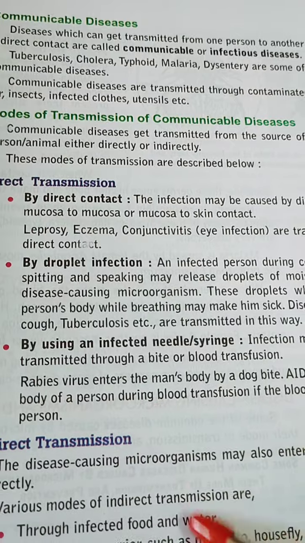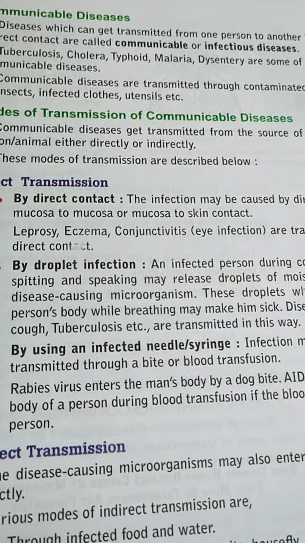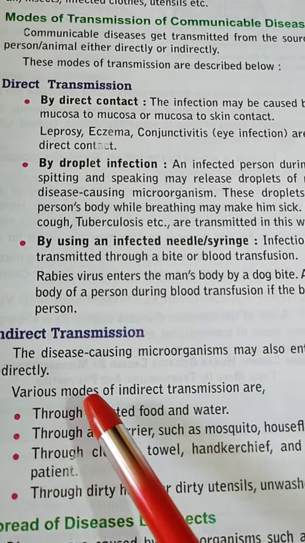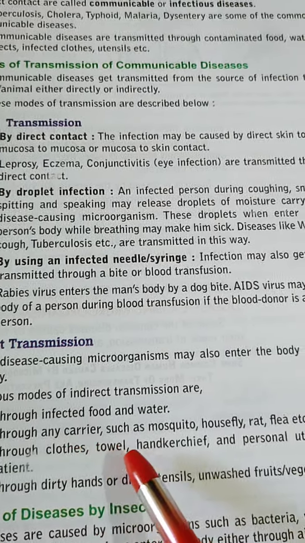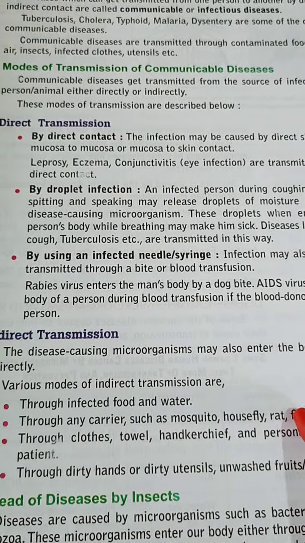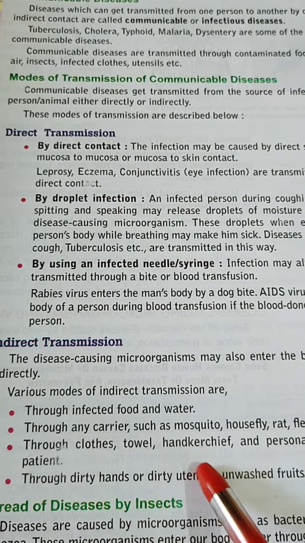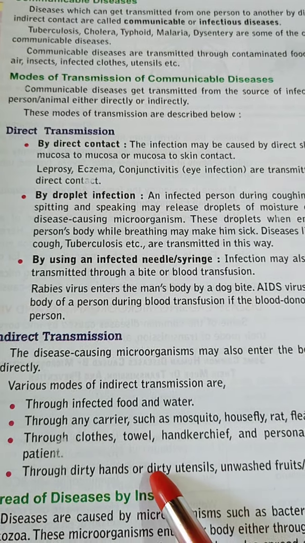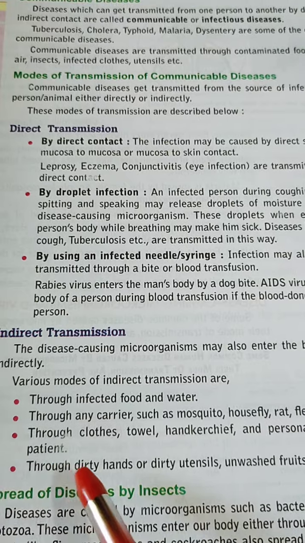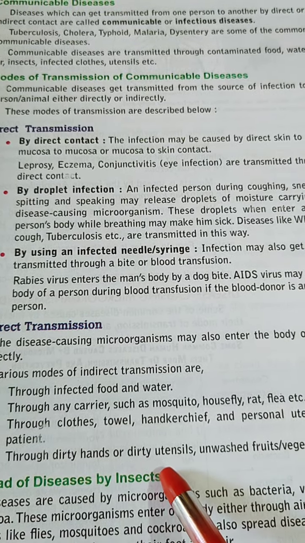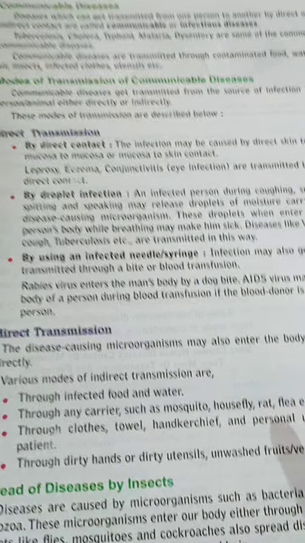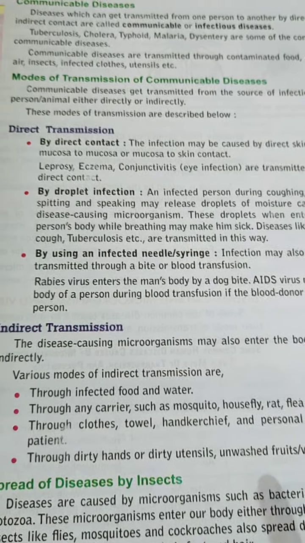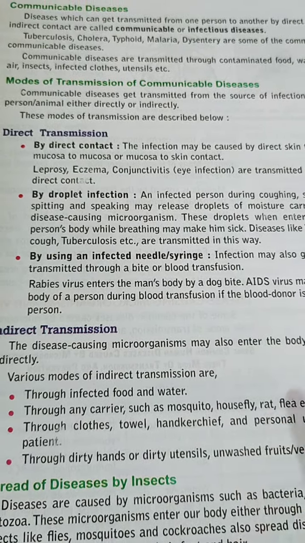Under indirect transmission, infection spreads through food and water, through carriers like mosquito, housefly, rat, etc., through cloth, towel, handkerchief and other objects, or maybe through dirty hands, unwashed fruits and vegetables. Therefore, we must wash our hands regularly to avoid these diseases as well.